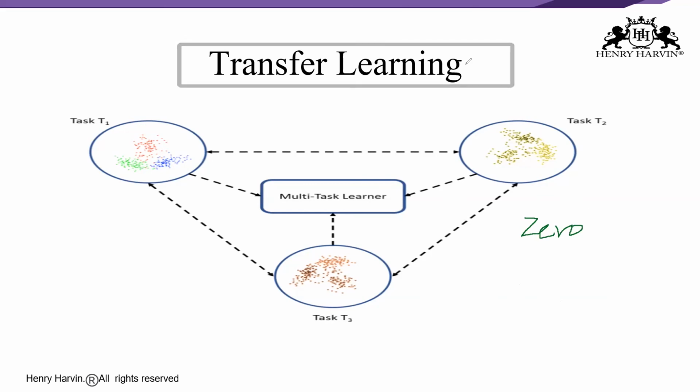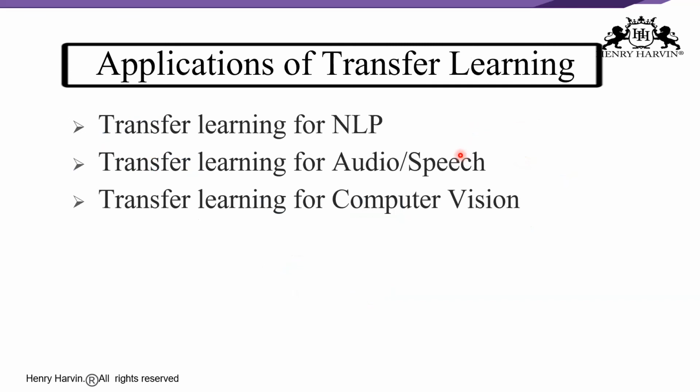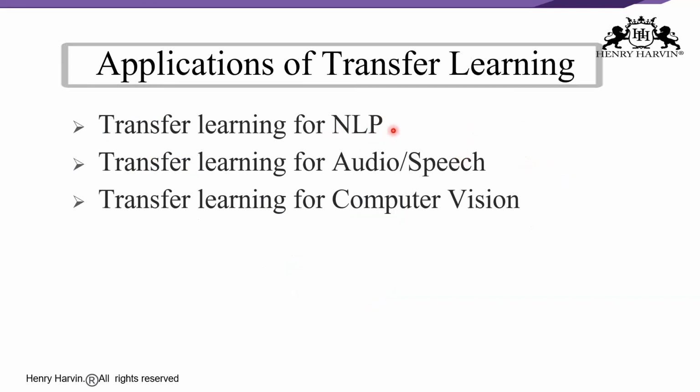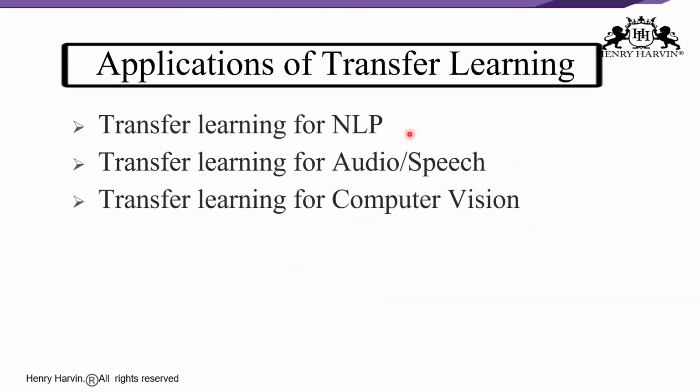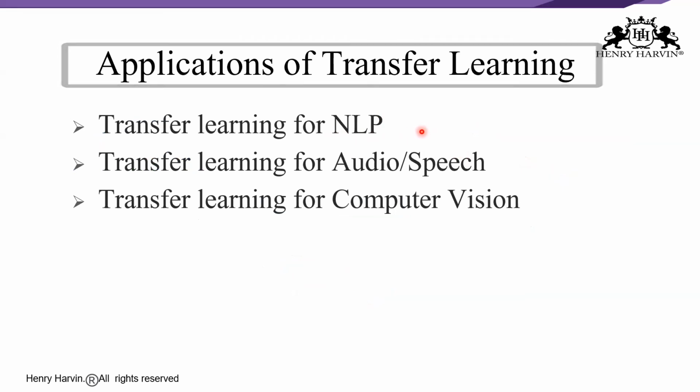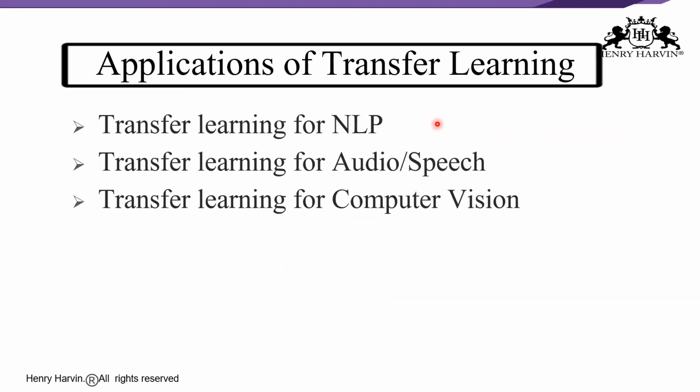Now let us try to understand what the applications of transfer learning are. In NLP, textual data presents all sorts of challenges when it comes to ML and deep learning. It is usually transformed or vectorized using different techniques.